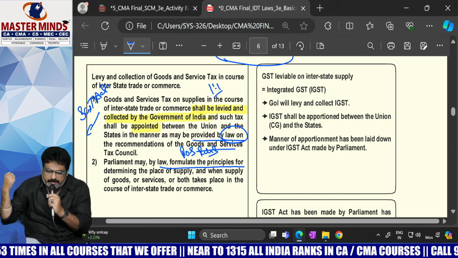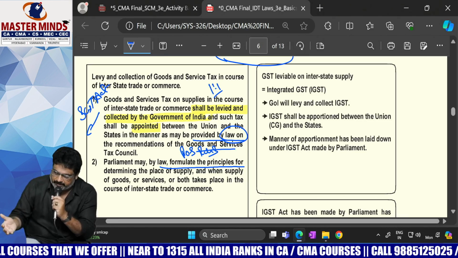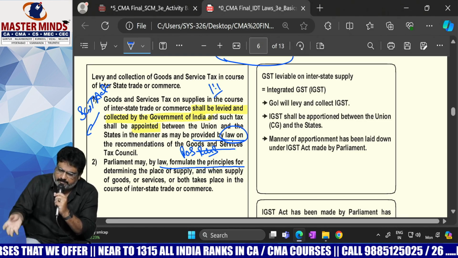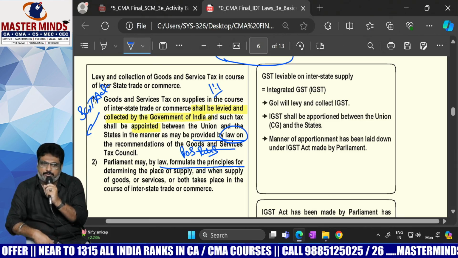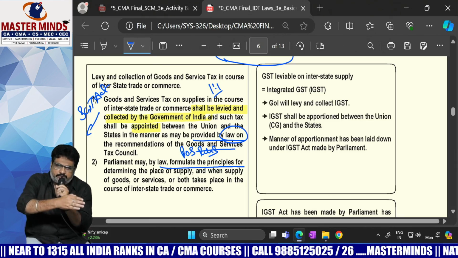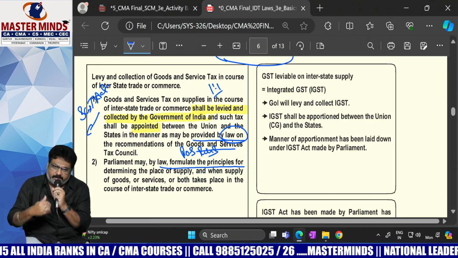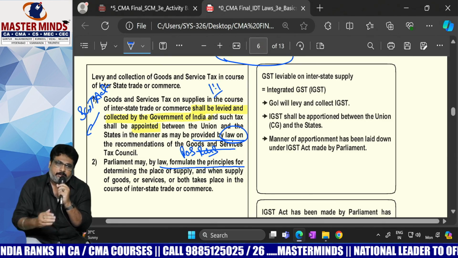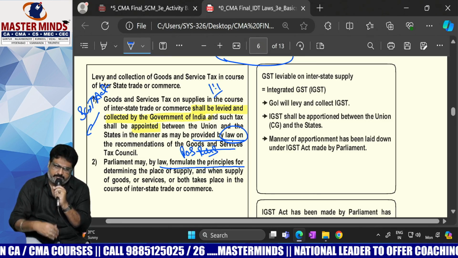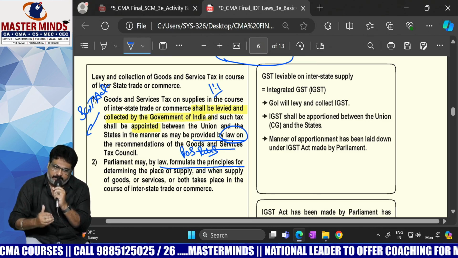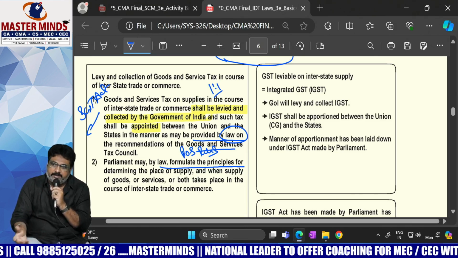So who will create those place of supply rules? Parliament. Based on those place of supply rules, we will decide whether it is intrastate or interstate. In which way will they decide? Are you able to recollect that? If LOS and POS are in the same state or same UT, it is intrastate supply. If LOS and POS are in different states or different UTs, or one in a UT and another in a state, it is known as interstate supply.